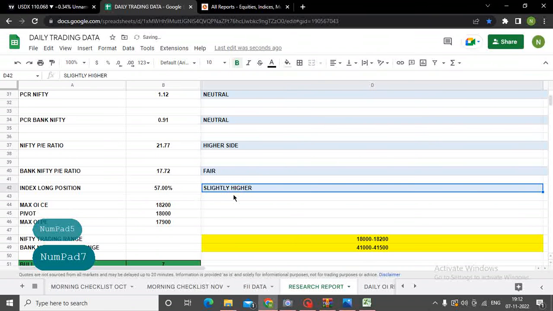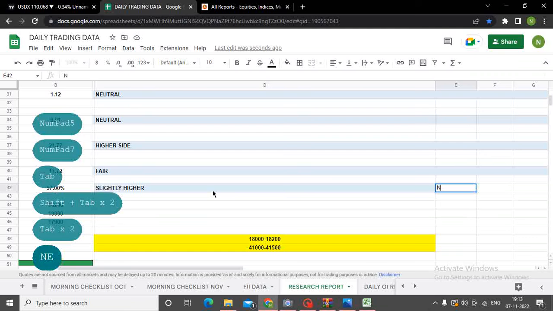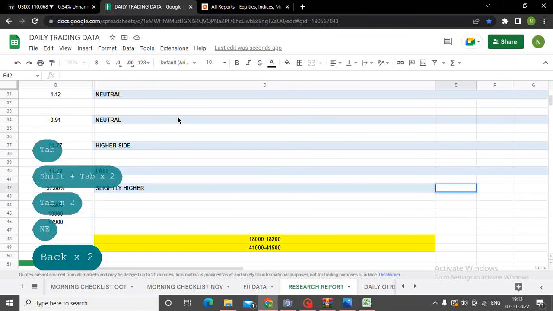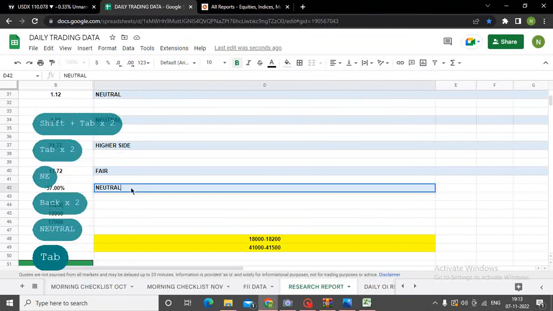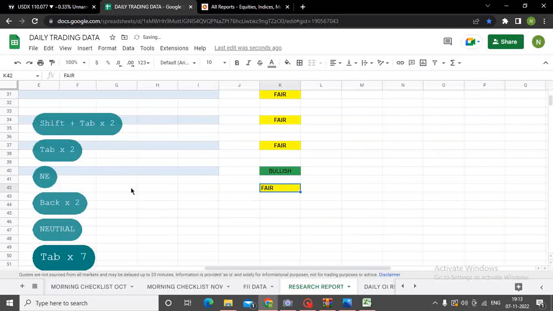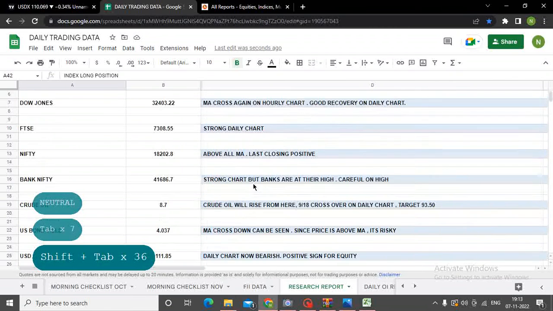So I will still keep index long position as slightly higher. It is not oversold, it's not overbought, it's basically neutral. So I will just keep it as neutral. So my view on this thing will be fair, because this is not oversold, not overbought, so it's in the mid level. So मैं इसका view रखूँगा neutral.